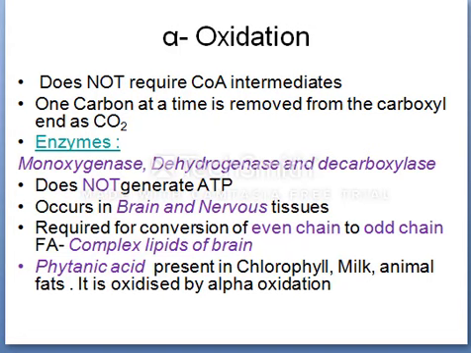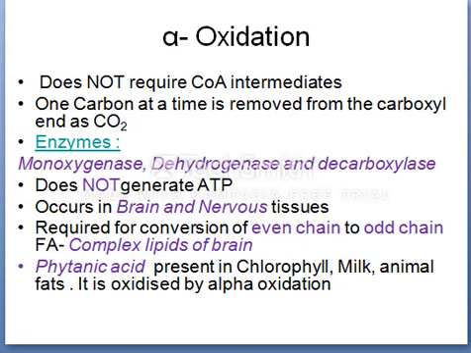Refsum's disease, phytanic storage disease, is a rare neurological inborn error of alpha oxidation, resulting from deficiency of phytanic acid alpha hydroxylase, an enzyme required in alpha oxidation. There is accumulation of excessive quantities of phytanic acid.